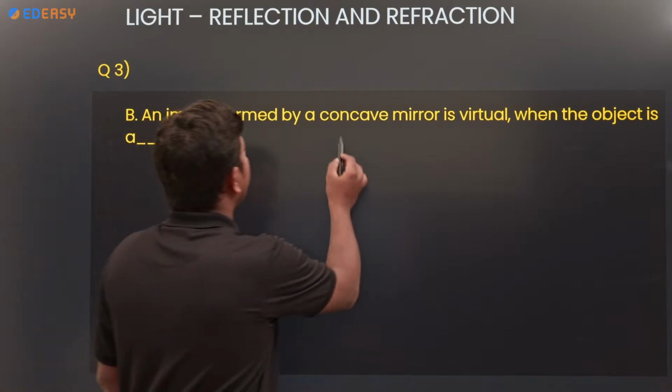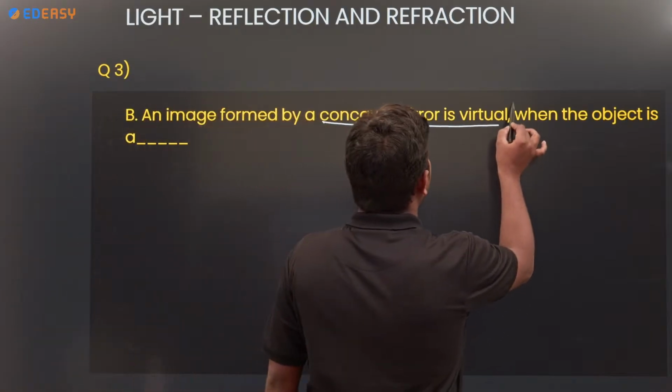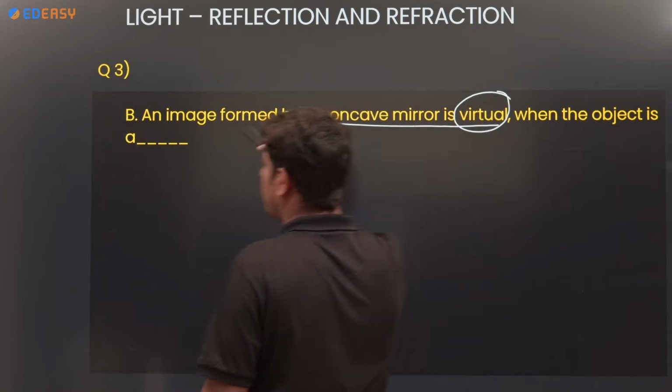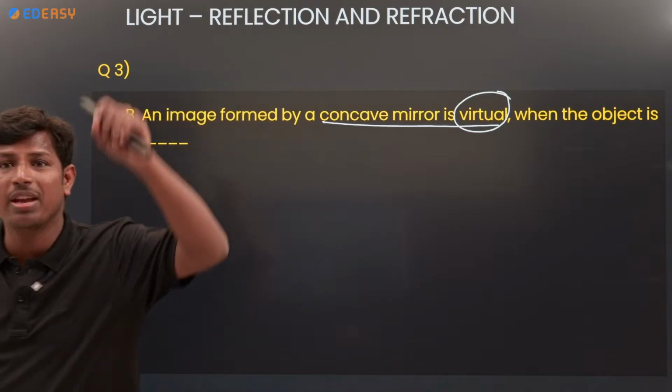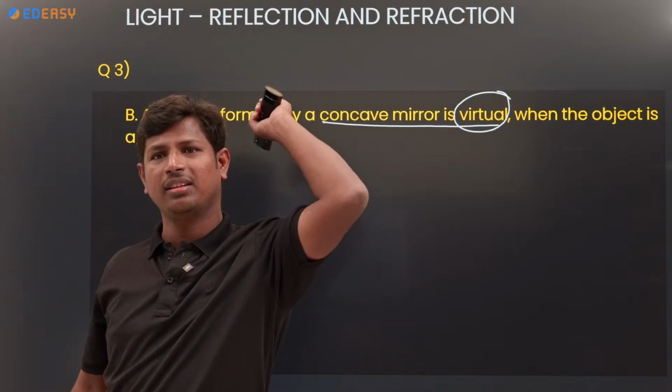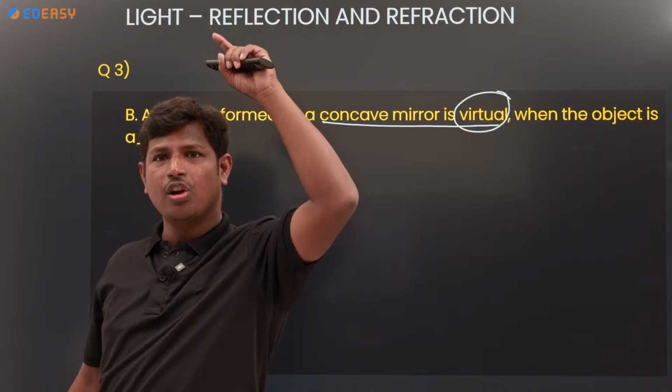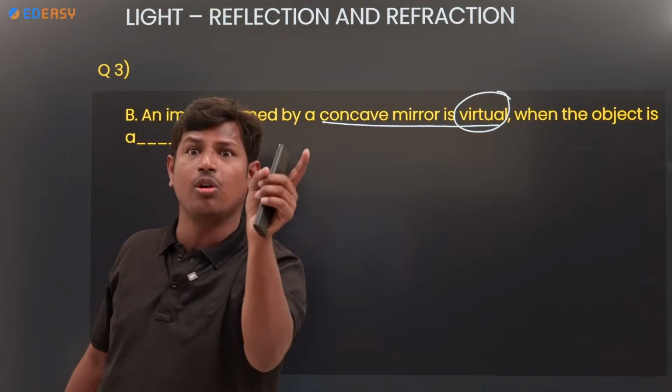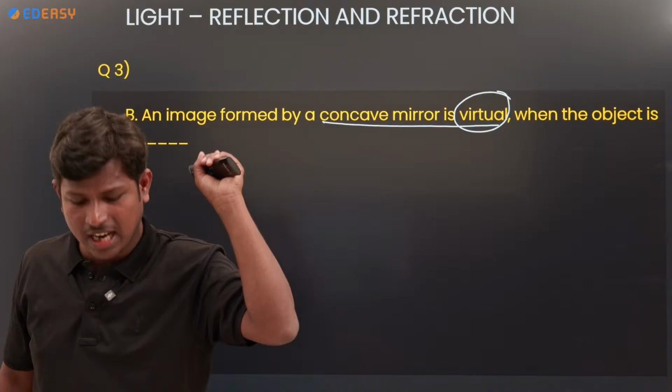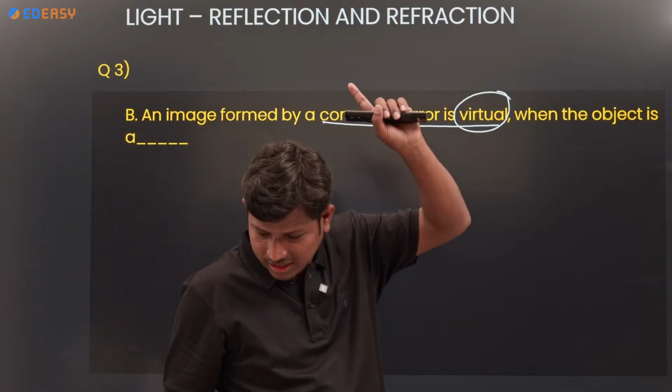The image formed by a concave mirror is virtual. In what case is the image virtual in a concave mirror? A concave mirror mostly gives a real image, with one exceptional case. Anybody from the comment section?